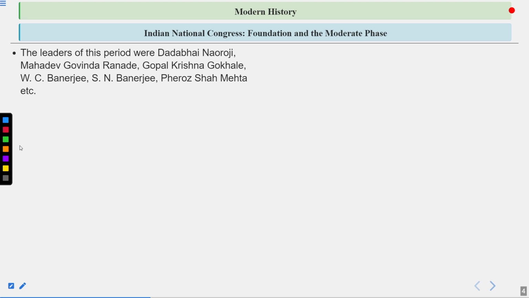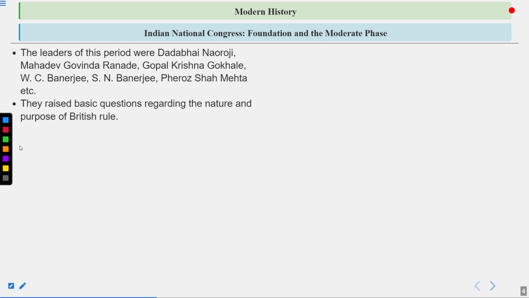And basically, these were the prominent leaders who started this particular party, and who were, you can also say, its founding members. We all know that it was founded during the time of Lord Dufferin in 1885 on 28th of December. But all of these leaders took their own remarkable steps so that this Congress could be formed.